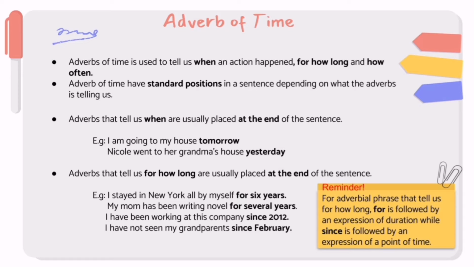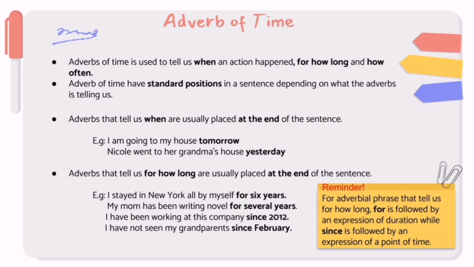My name is Shadia Huda, and now I'm going to explain about the adverb of time. Adverbs of time are usually used to answer the question when. It tells us when an action happened, for how long, and how often. Adverb of time has standard position in a sentence depending on what the adverb is telling us.